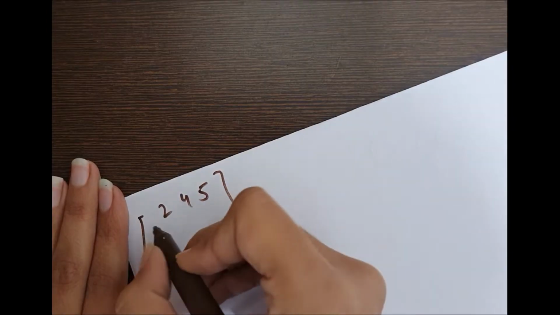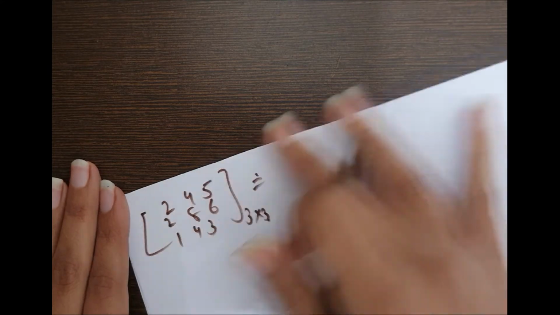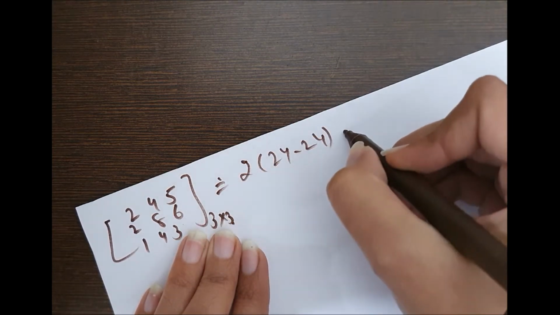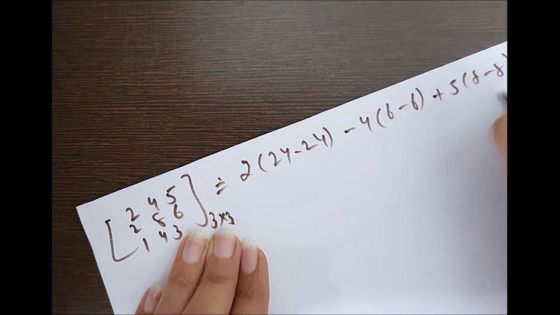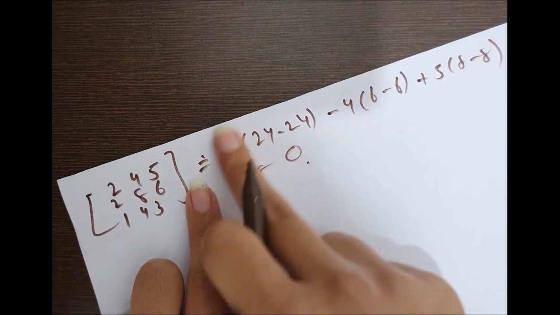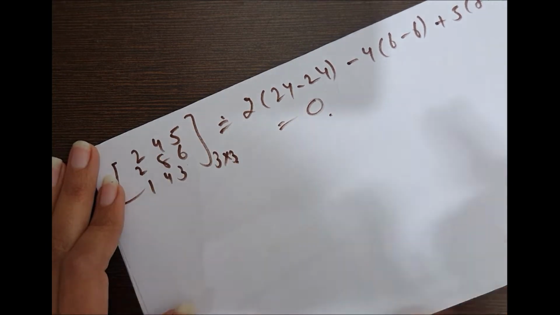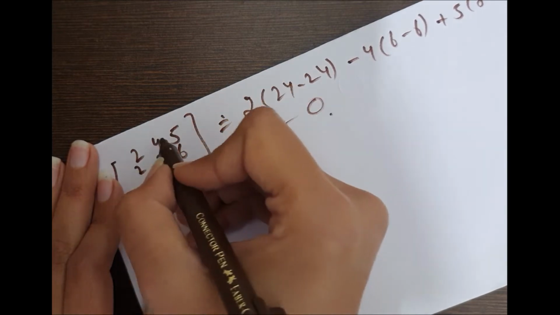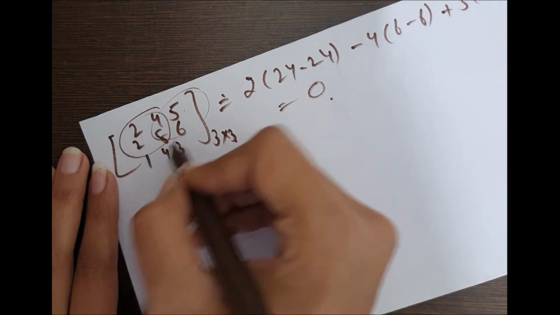This is also a 3 by 3 matrix. Let's check its rank. Let's check its determinant. Its determinant comes out to be 0. In taking rank, if the determinant of a matrix comes out to be 0, then we have to convert it into a submatrix. How many submatrices of this matrix can be possible? These are 1, 2, 3, 4.